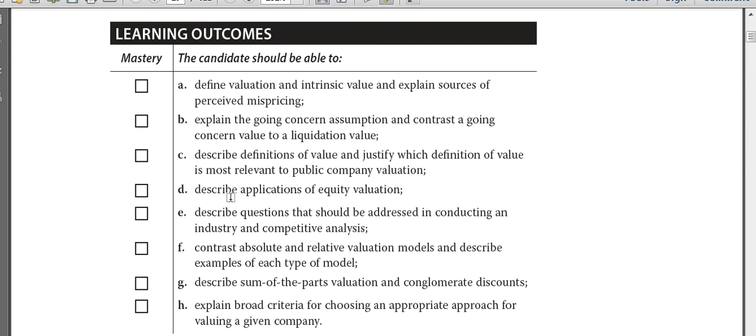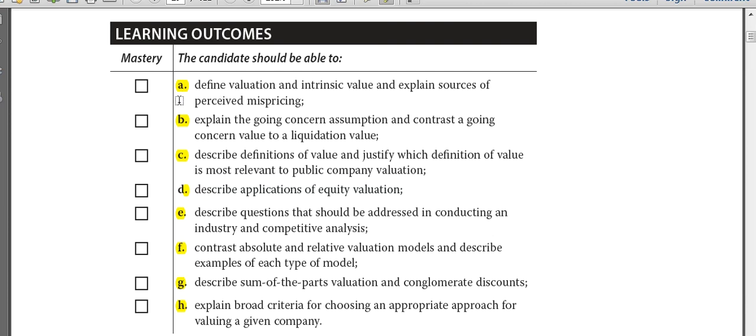We are going to divide this chapter into 4 video series. In the first video we are going to start with LOS A and LOS B, that is, today we are going to do LOS A and LOS B. In the video after that we are going to do LOS C and LOS D. In the video after that we are going to do LOS E, and in the last video we are going to complete this chapter with LOS F, G and H. So it's a very easy chapter.